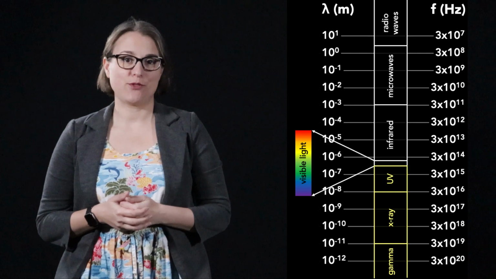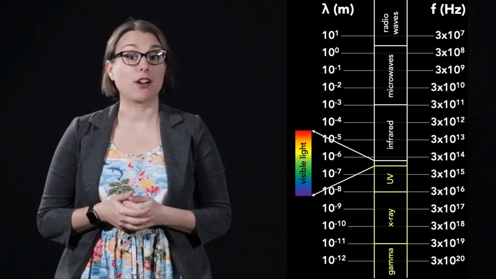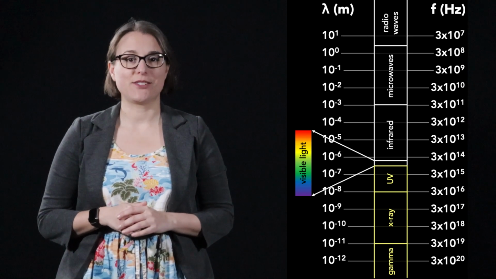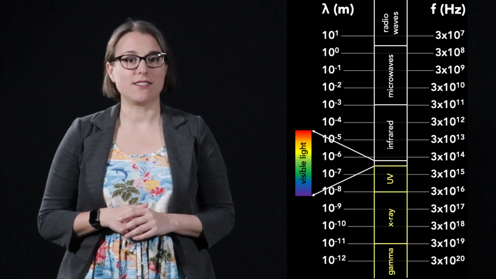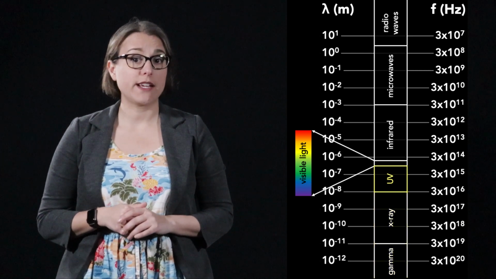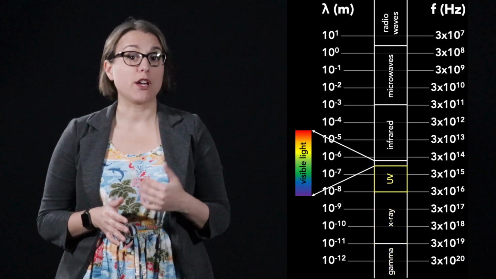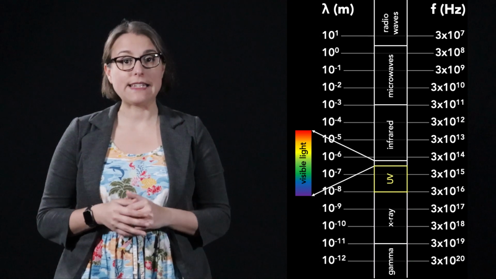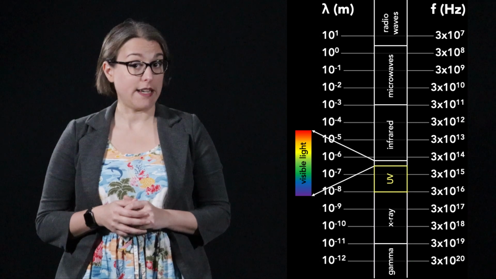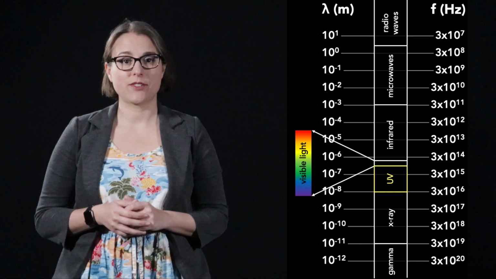The next three types of waves along the electromagnetic spectrum are high energy, collectively referred to as ionizing radiation, which we'll discuss in more detail in a few moments. Ultraviolet, or UV radiation, has wavelengths between 400 nanometers and 10 nanometers. These correspond to frequencies between 750 terahertz and 30 petahertz.